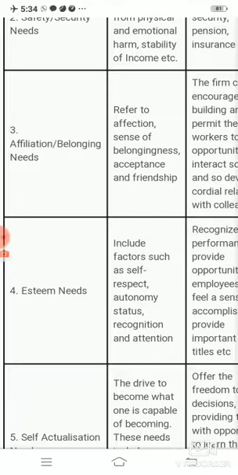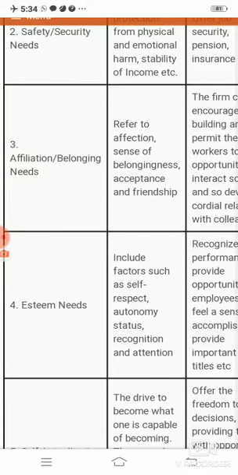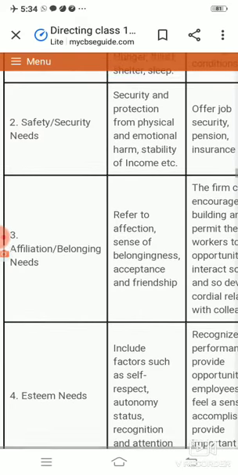He has published an outline where he has written some of the elements of his theory. Abraham Maslow's theory has been divided into 5 elements. The first was the basic physiological need, which is called the primary need. The second was the safety and security need, which is called the second need. Once the primary need is fulfilled, the person goes on to the secondary need, that is, the safety and security need.